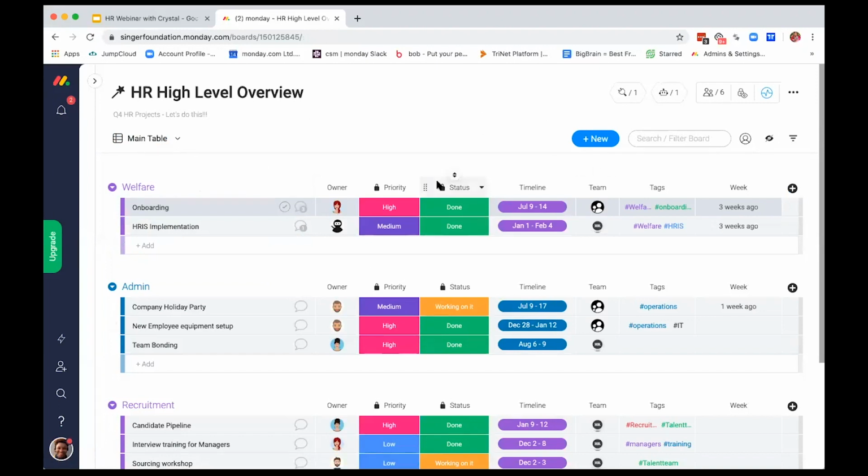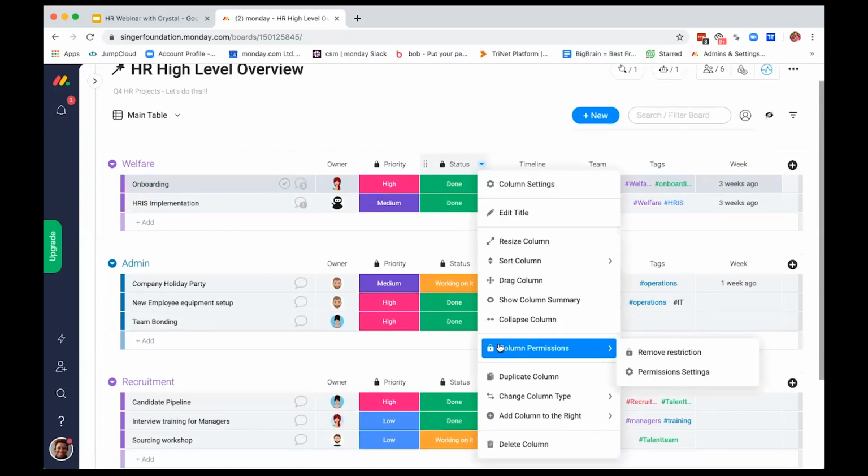Another thing we can see is that on top of these two columns, you'll see these little lock icons. These pretty much allow me to set permissions on who can edit this information. If we're in HR, we deal with a lot of sensitive data. So if I'm a director and I want to have all the information only optimized by me, what I can do is click here in this little drop down, and I'll go to column permissions.